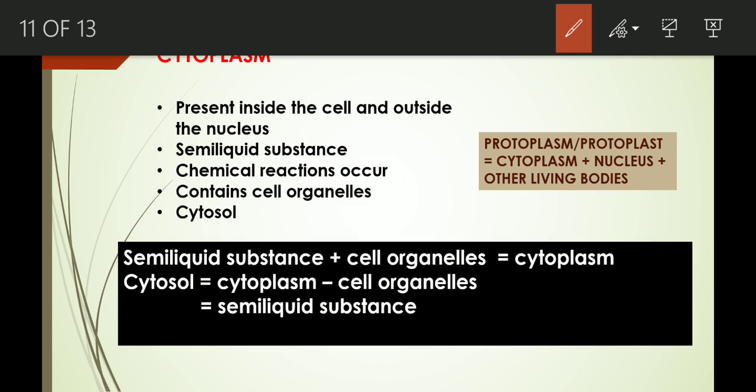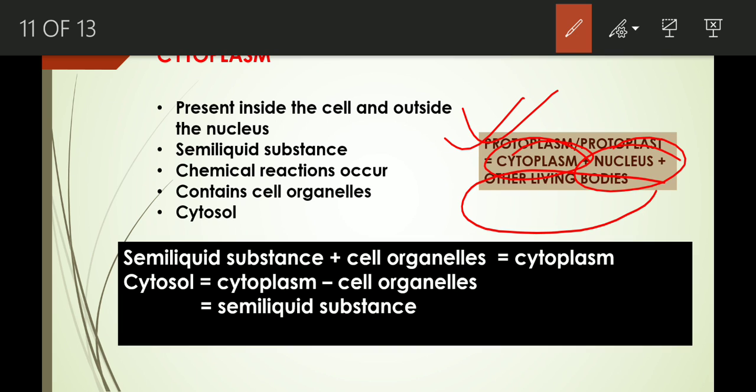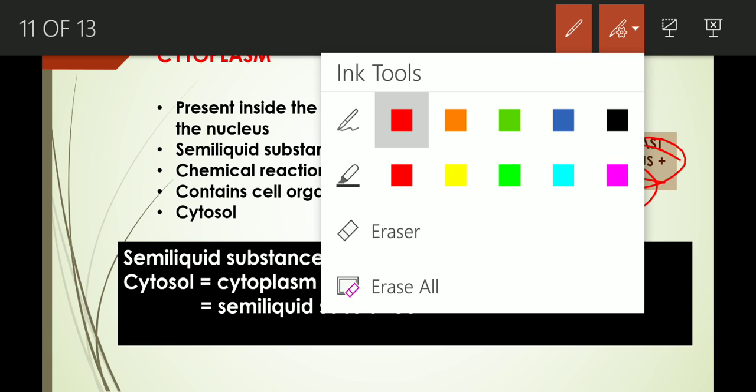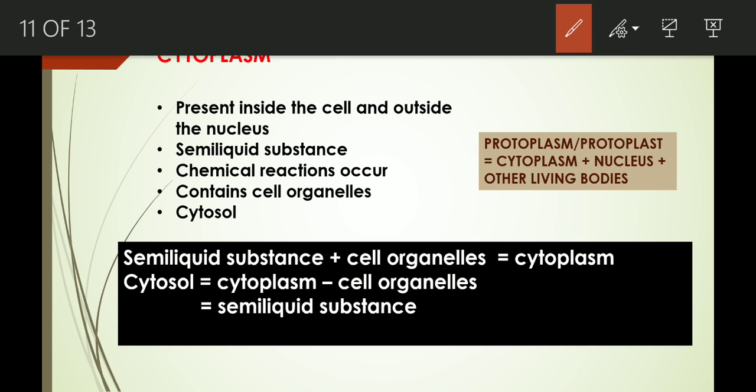Now another question comes, what is protoplasm or protoplast? This thing you have to keep in mind that both the terms are similar. So don't get confused with both the terms. Protoplasm and protoplast are similar. Protoplasm means cytoplasm, nucleus and the living bodies. That means cytoplasm, nucleus and cell organelles. All together they are called protoplasm. Okay? So these things you have to keep in mind.